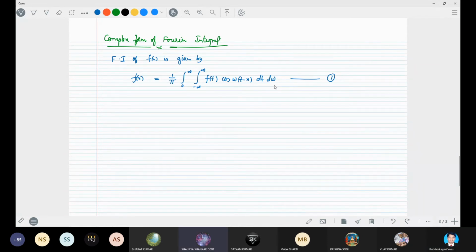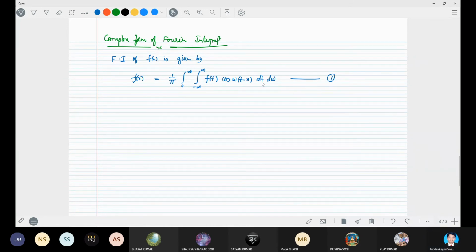You can see here that the integrand has two variables, t as well as omega, and the integration is with respect to both omega and t.